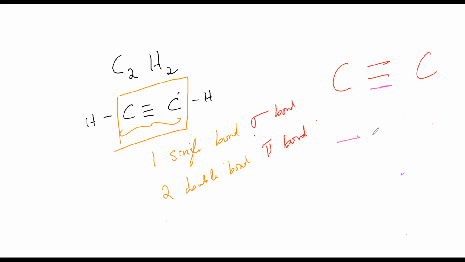See this violet color, this one is our single bond. The red color is our double bond or pi bond. The red color represents the pi bonds. So there are two pi bonds and one single bond or one sigma bond. So option A is the answer.